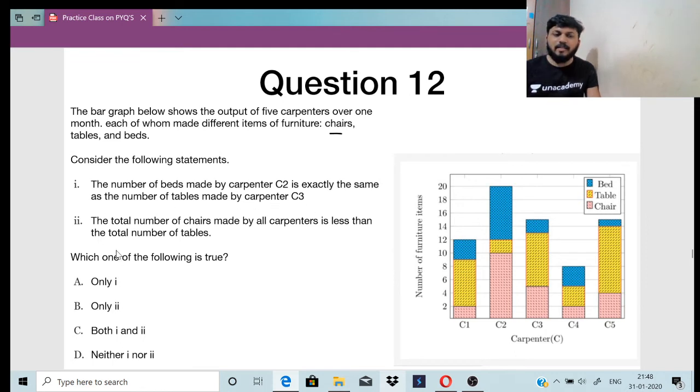The second statement is the total number of chairs made by all carpenters is less than the total number of tables. Which of the following is true? A, B, C, D. Go by the graph here and formulate it. Easy question. So this was GATE 2018 mechanical.